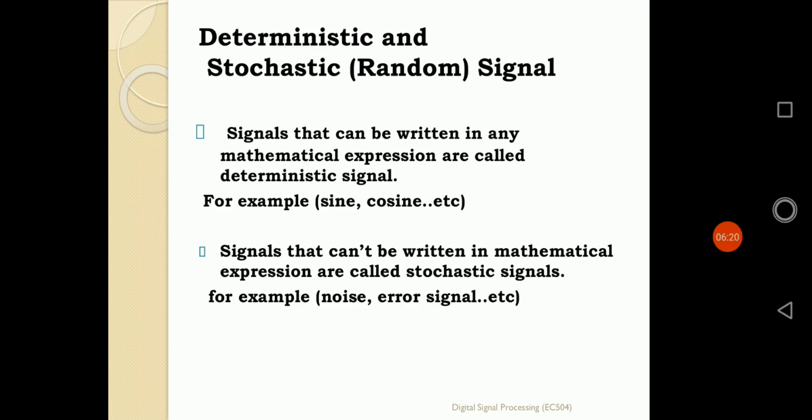This type of representation of signal is known as a stochastic or random signal, because its behavior is quite random in nature. It can increase, it can decrease, it can stay constant and unchanged. That's why examples of this type of signal are noise signal and error signal, which behave randomly in nature. Clear? So that is deterministic and non-deterministic signal.